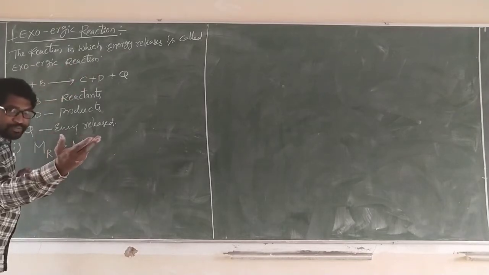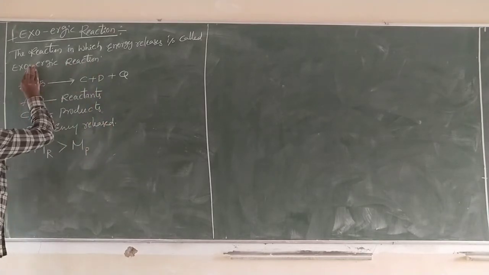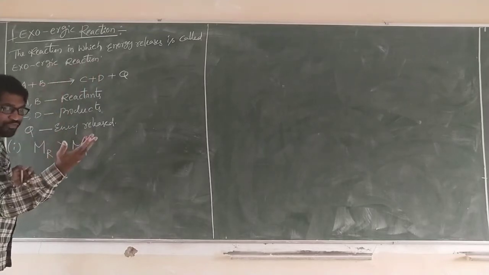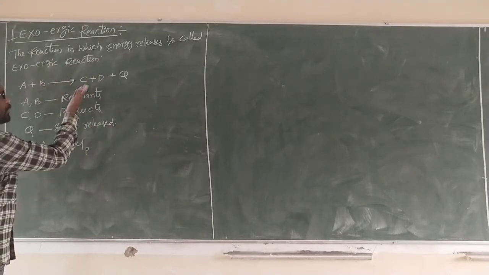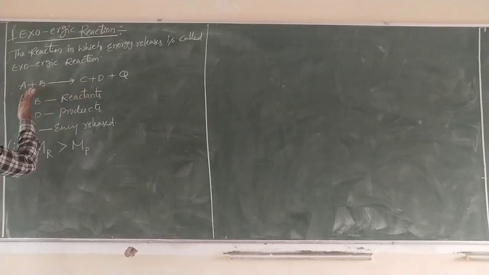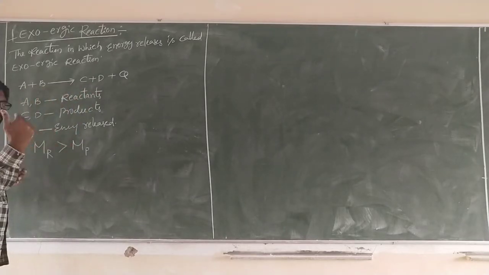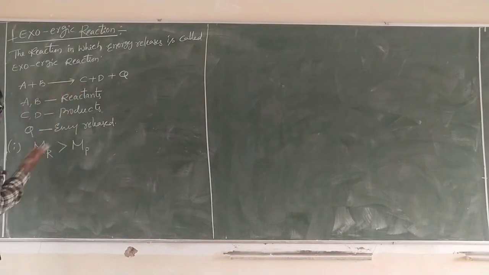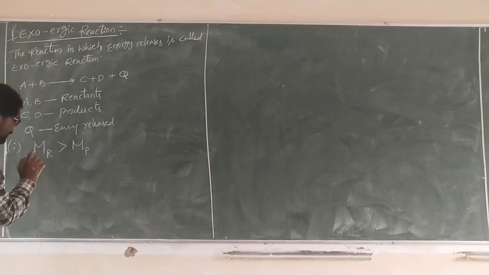What is mass defect? This is reactants, this is the products. What is the mass defect generally? That is the individual mass of the products. Products minus reactants, so we get positive? No, reactants minus products. We get the mass of reactants greater than the mass of products.